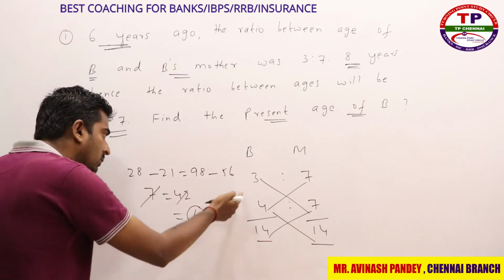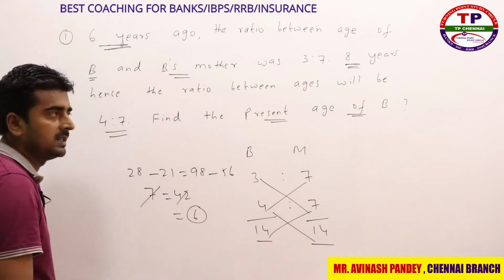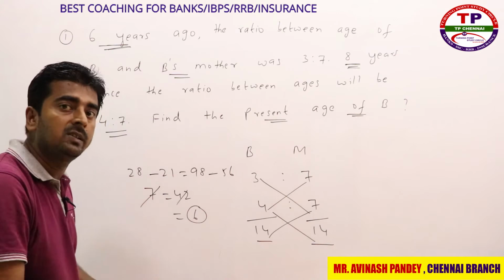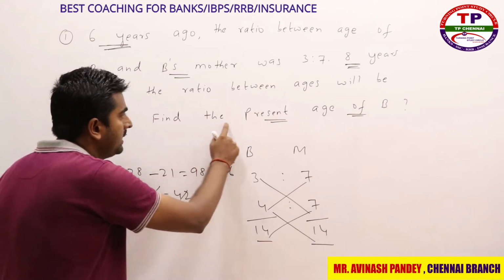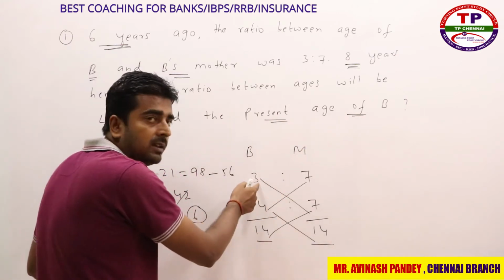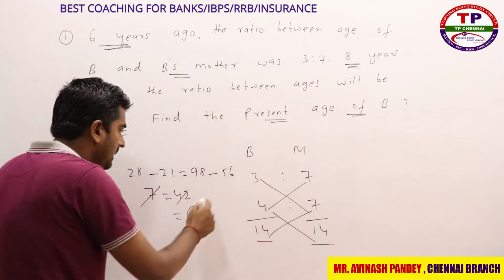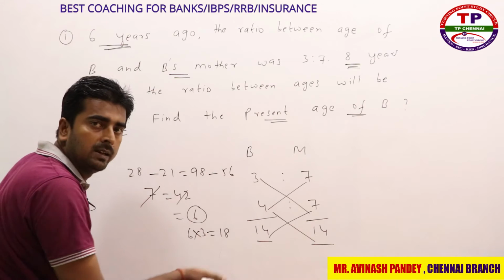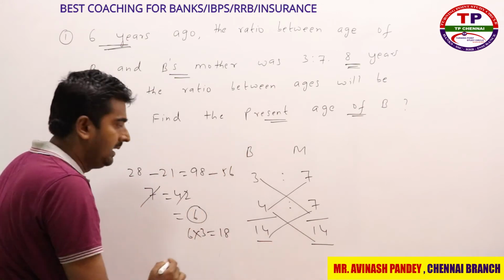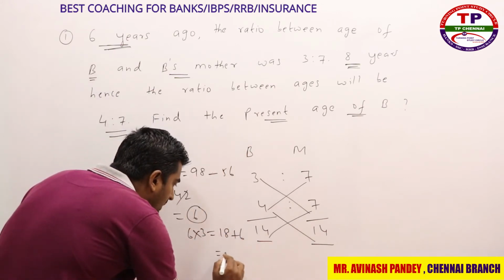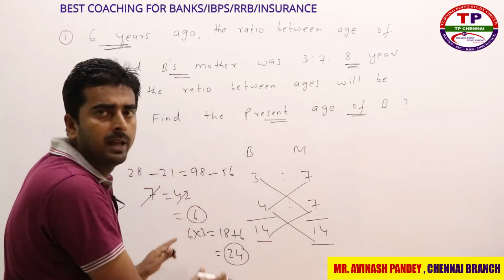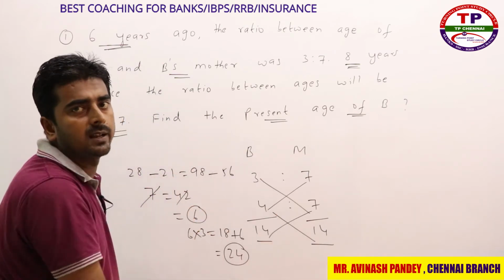Now we can calculate the percentage or past age. What are they asking? 3:7 is what ratio actually? It was 6 years ago, right? And they are asking to find the present age of B. So 6 years ago, what was the age of B? 3. So 6 into 3, how much? 18. When? 6 years ago. But what are they asking? Present age. So we need to add plus 6 here. What is the answer? 24 years. I hope this is the best method where you can get the answer within 10 to 15 seconds, right?